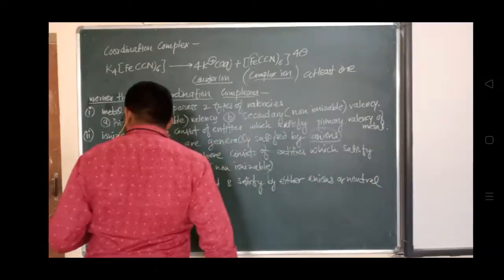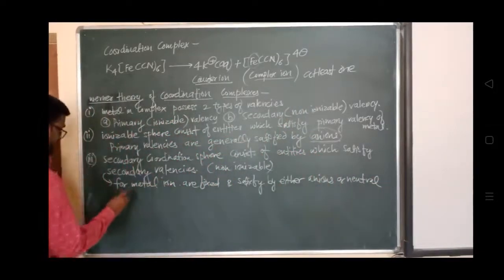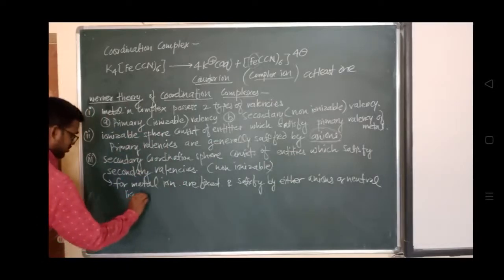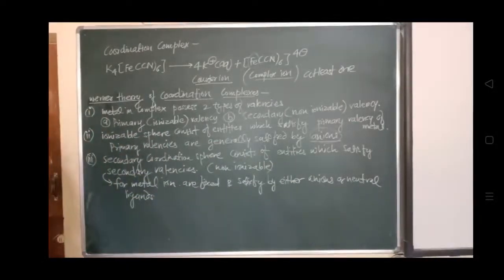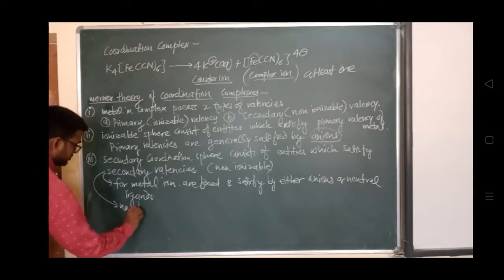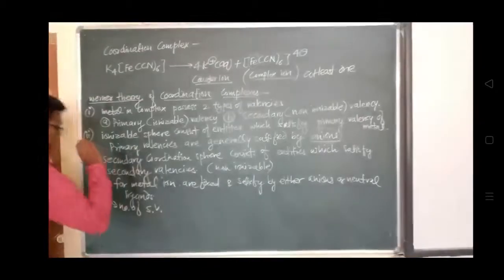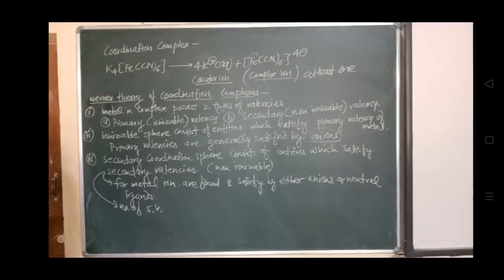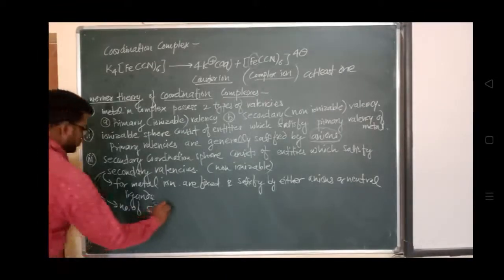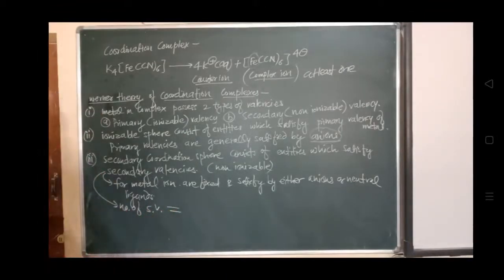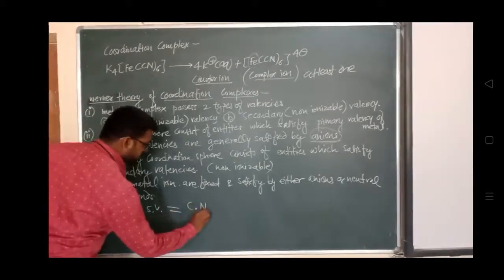Neutral ligands. So the number of secondary valencies is equal to the coordination number. That is equal to CN, that is coordination number. So coordination number of the central metal ion.